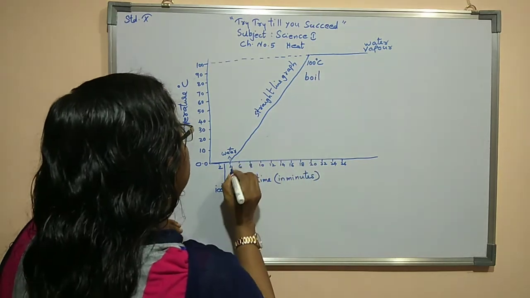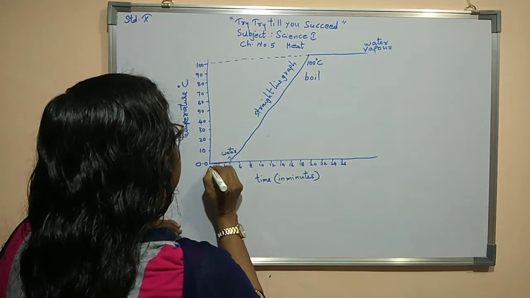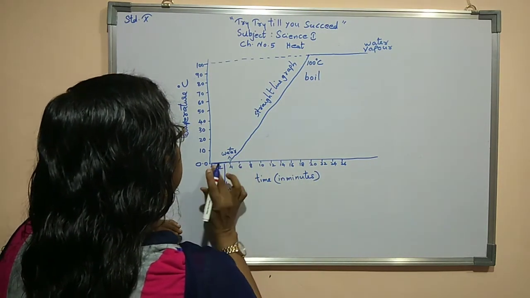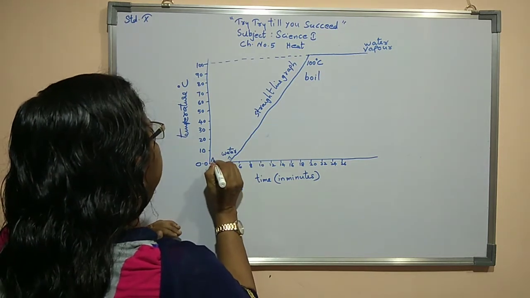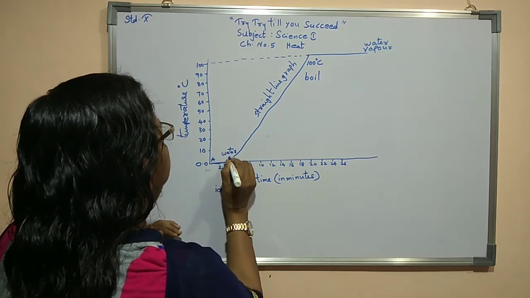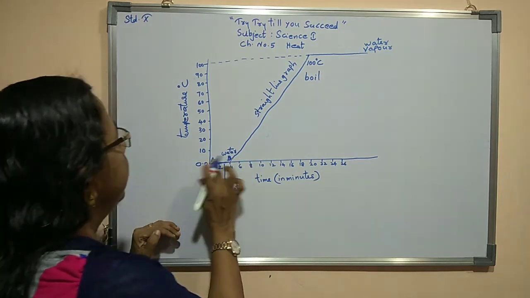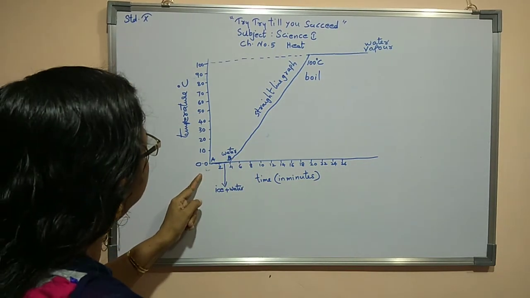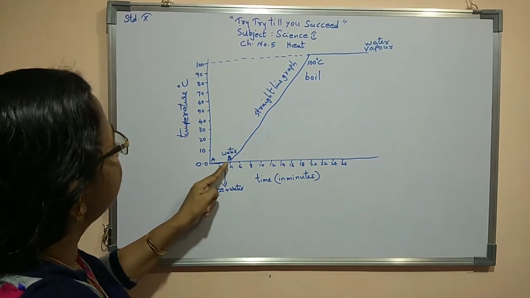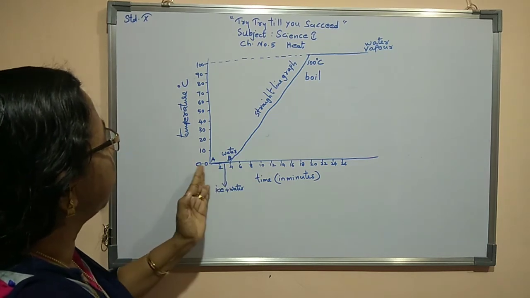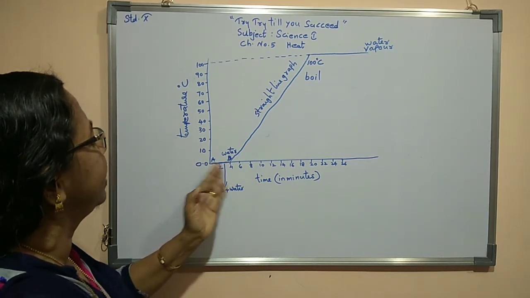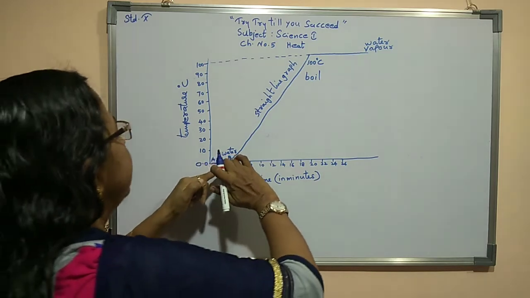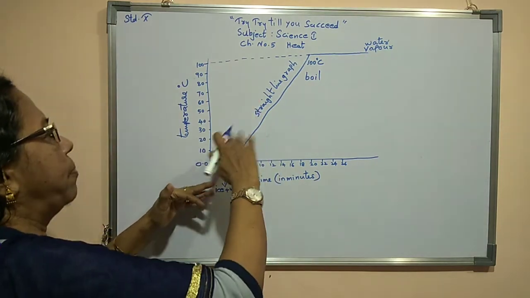Then we can mark this starting point as A, upside I am writing A, here till 4 minutes I am writing B. Now we can say that for the conversion of ice to water it took 4 minutes, approximate reading only. Afterwards again we are continuously supplying heat.